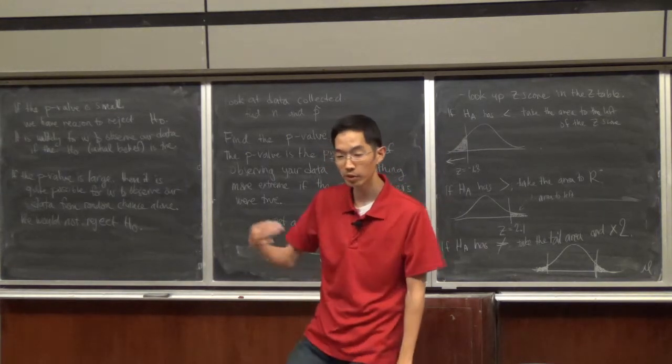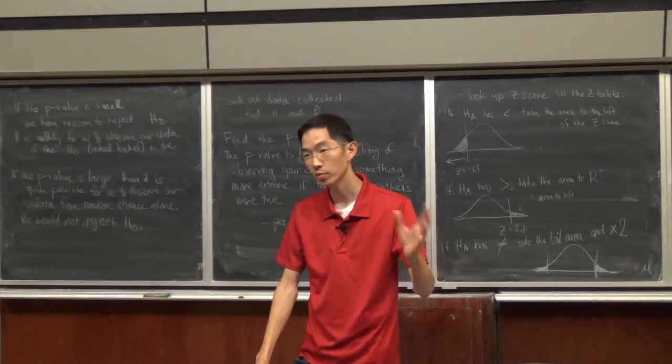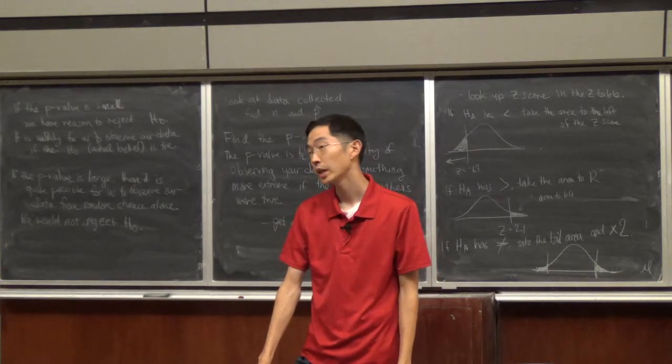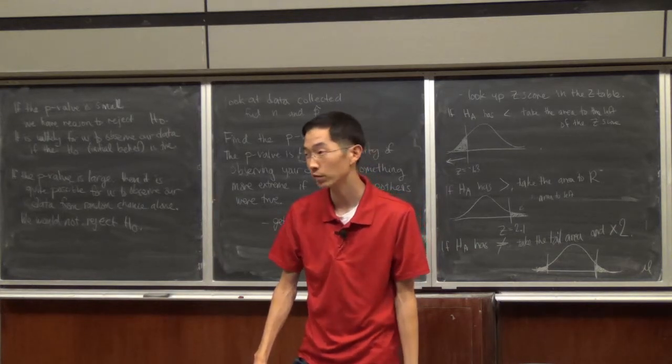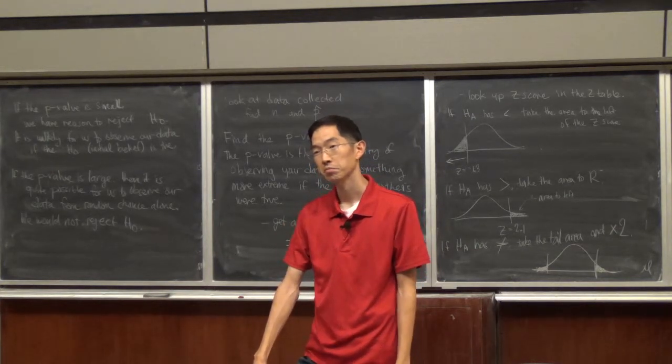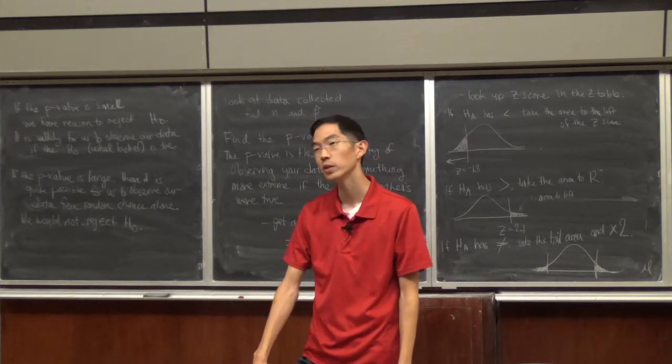So maybe I go in with the initial belief that the island is 50% male, 50% female. I take a random sample of 100 people, and I get 50 males and 50 females. Does that prove that the entire island is 50% male, 50% female?